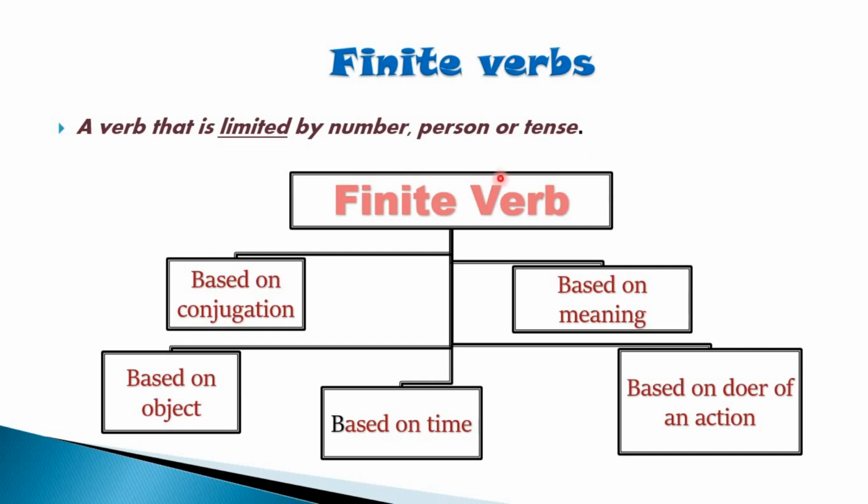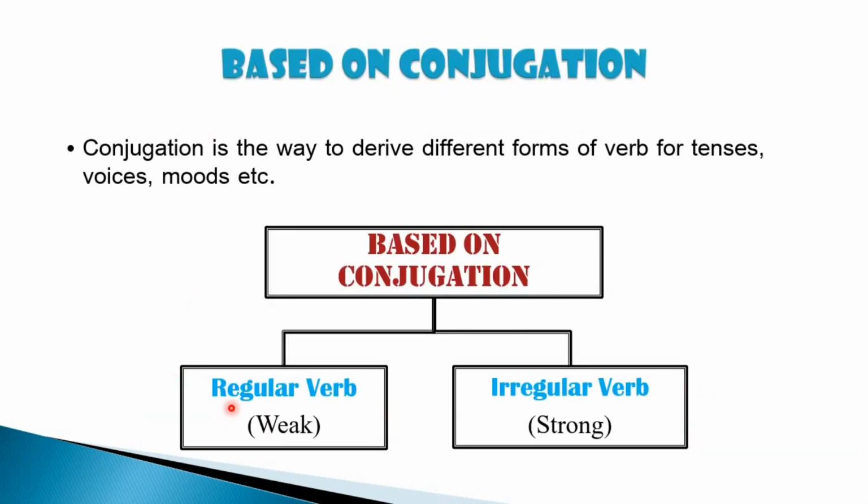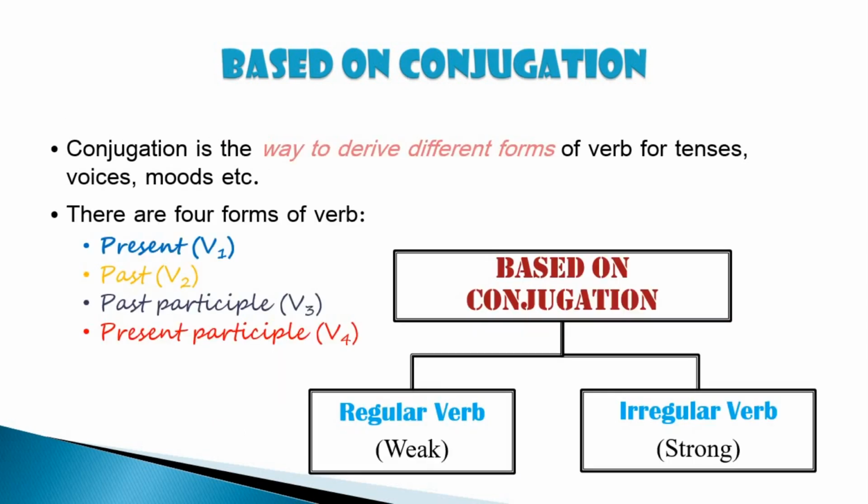So coming to the division of finite verb, as I said, most of the verbs come under finite verbs. So they have different forms, different meanings, different actions. So based on each function, they are categorized as based on conjugation, based on meaning, based on the doer of an action, based on time and based on object. So let's do one by one in detail. Let's start with the formation of verb based on conjugation. Now what is conjugation?